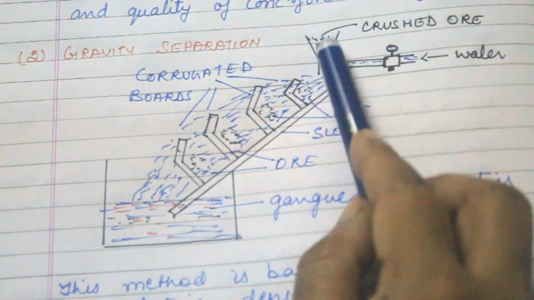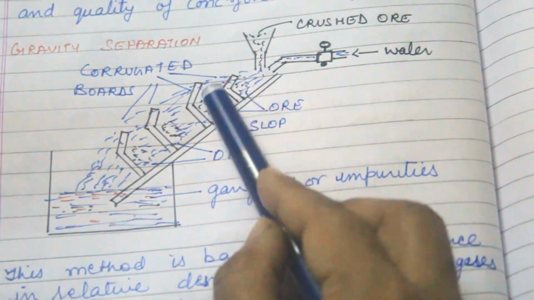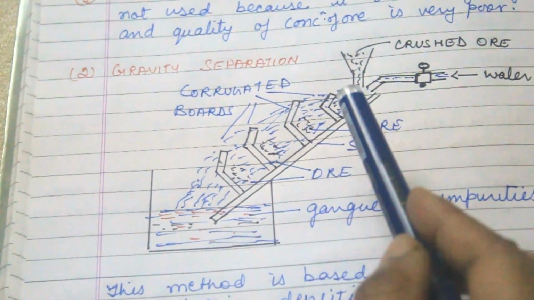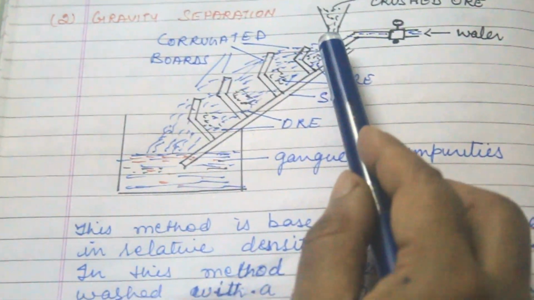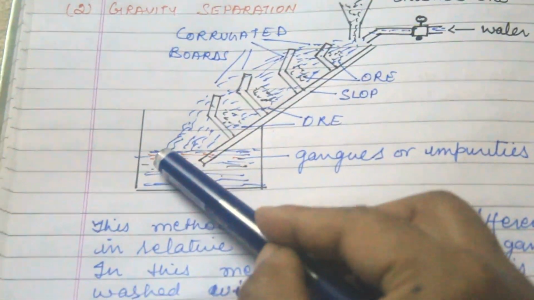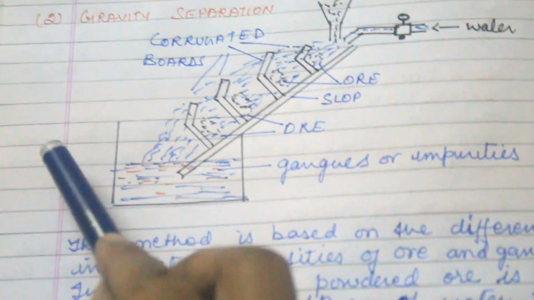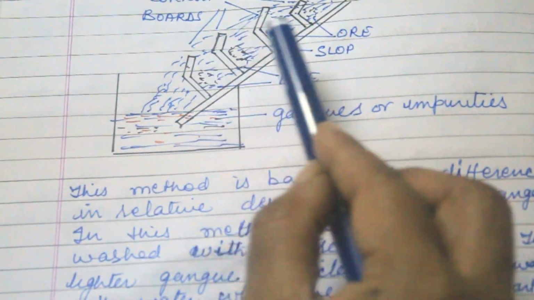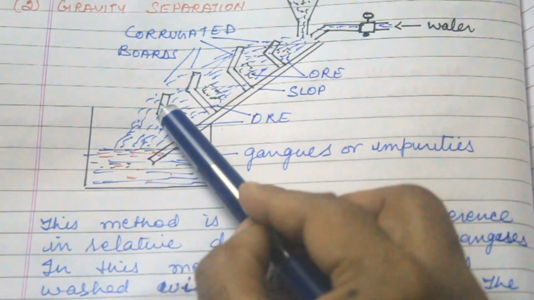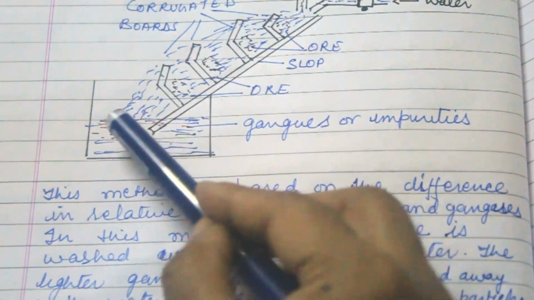So when the crushed ore flows with water, the impurity, being lighter in weight and of very low density, just pours into this tank, and the ore resides in the corrugated boards. So the corrugated boards contain the ore and the gangue just flows into this tank.